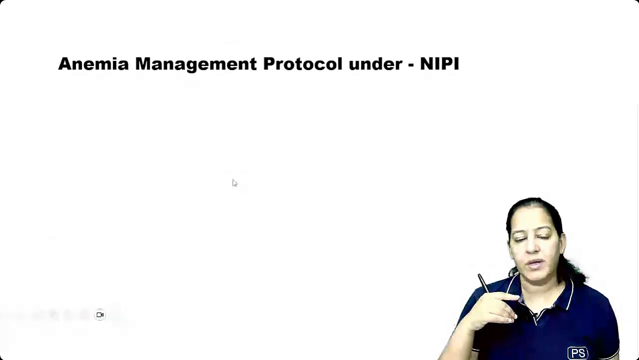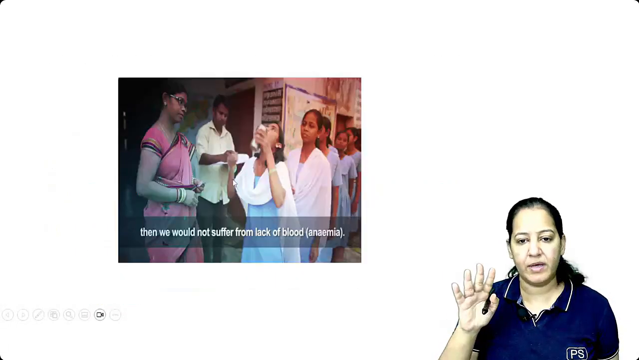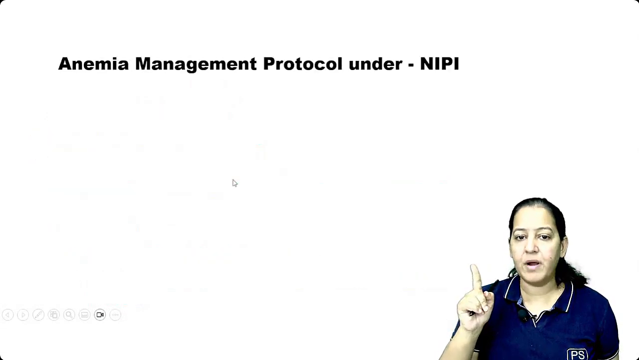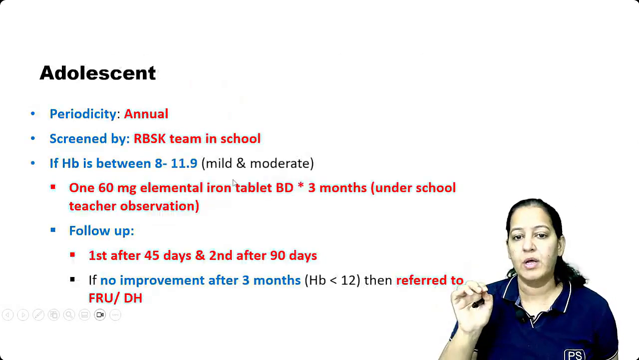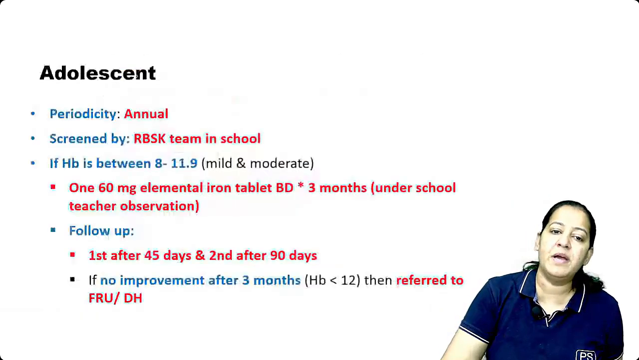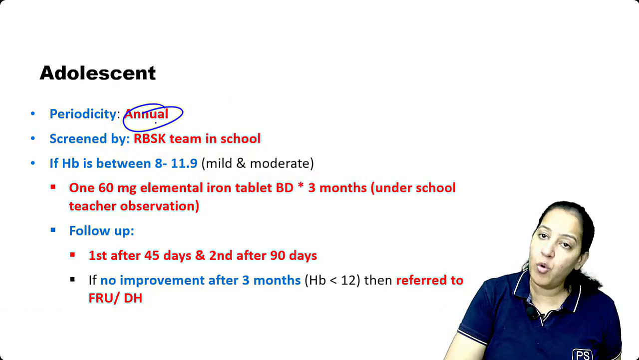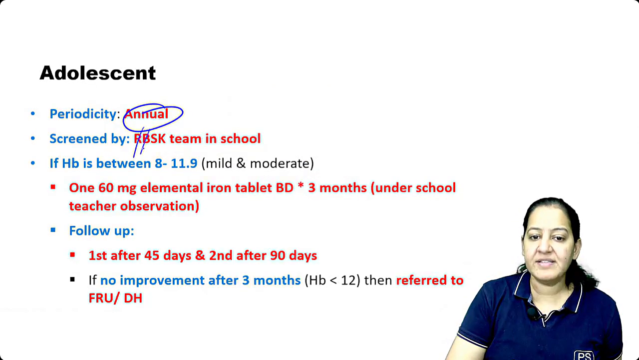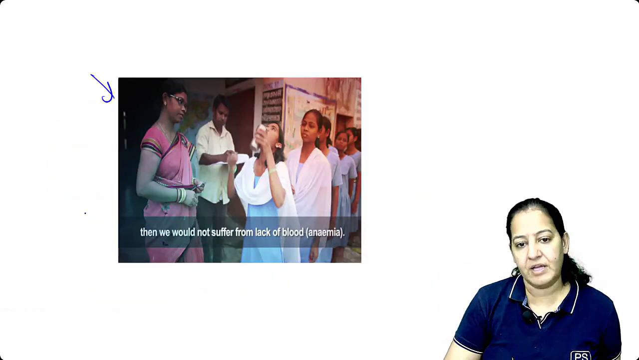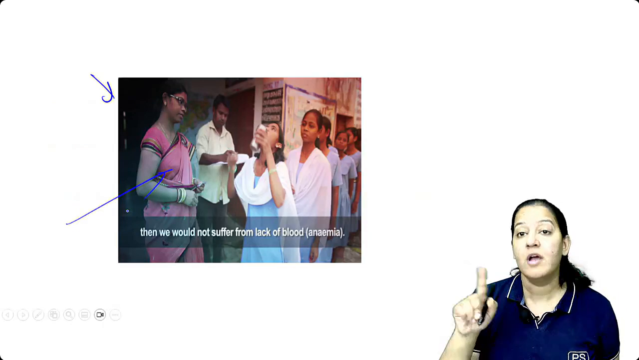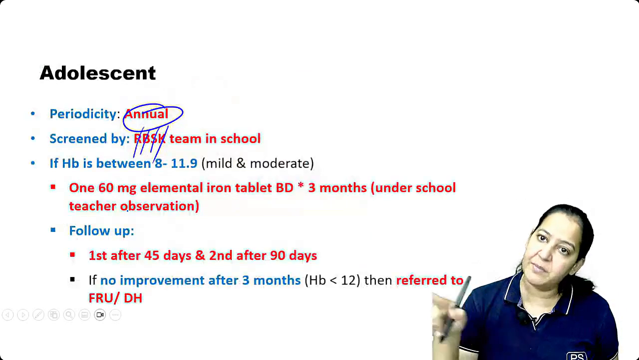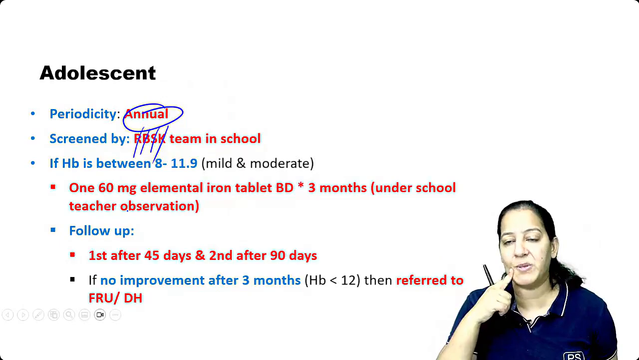Okay. So in the anemia management protocol you can leave. I have told you the adolescent group. Now for the adolescent group, you go to the school. In the school there should be an annual checkup of who all are anemic. It is under the Rashtriya Bal Suraksha team. The Rashtriya Bal Suraksha team visits the government school once a year and checks the hemoglobin of all the children, the adolescent boys and girls there.